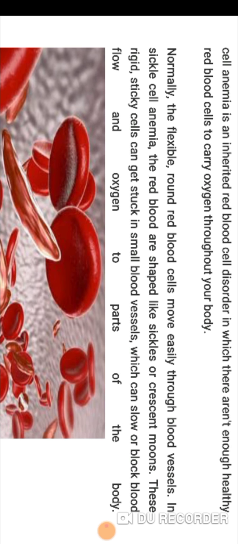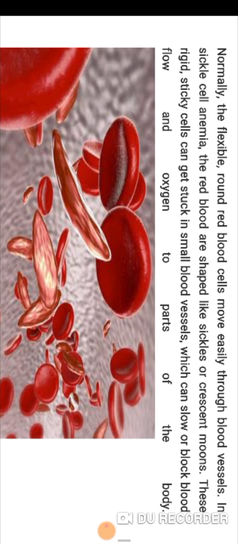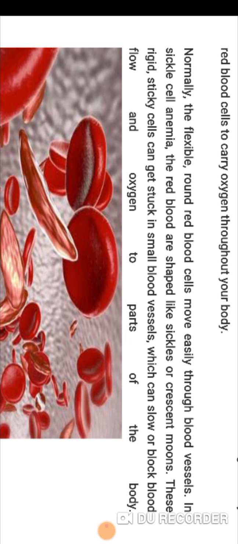You can see in this image and understand better: our red blood cells are flexible and concave, but in sickle cell anemia the red blood cells are shaped like a sickle, or crescent moon.